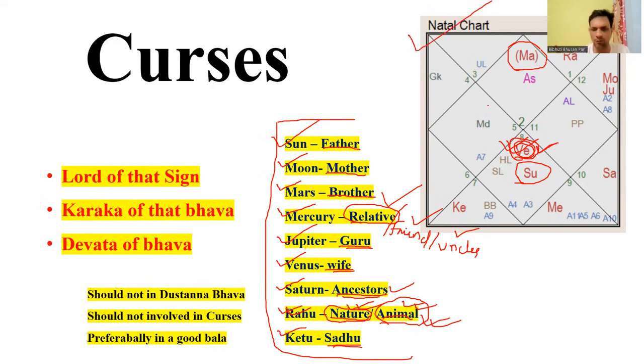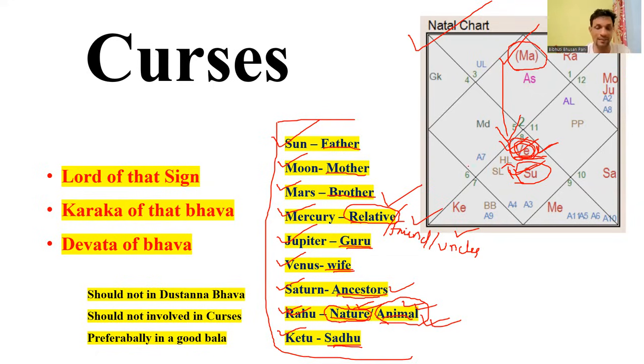The chart which we will refer to throughout this video is a random chart. It is not anyone's chart. I do not want to take anyone's chart to give you any explanation. In this chart, in Lagna it is Mars, and in the 7th house it is Venus, which is with Sun. So Mars is aspecting this Venus, and Sun is with this Venus. Again, two or more malefics are linked with this Venus, so it creates a curse.